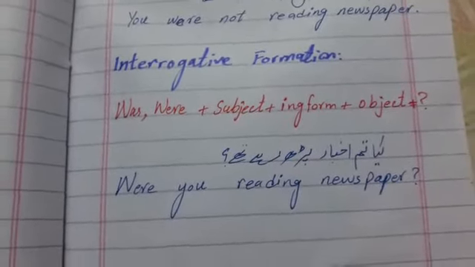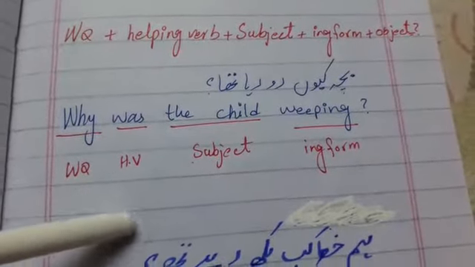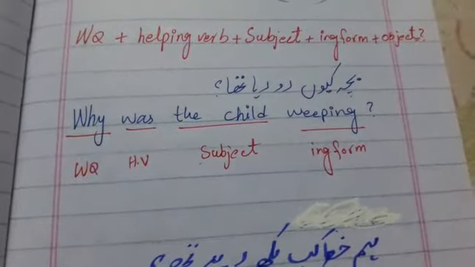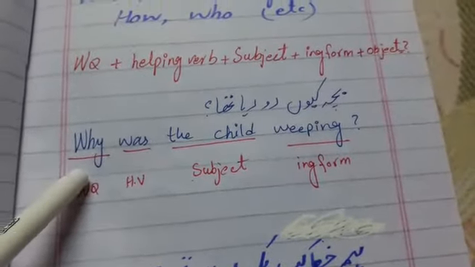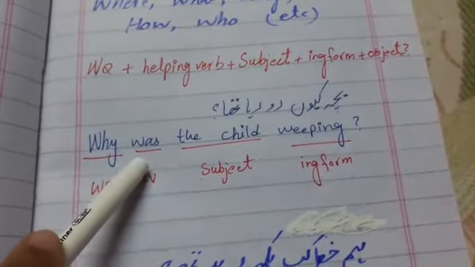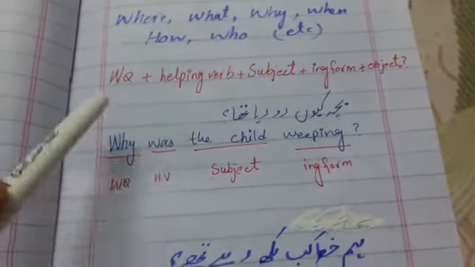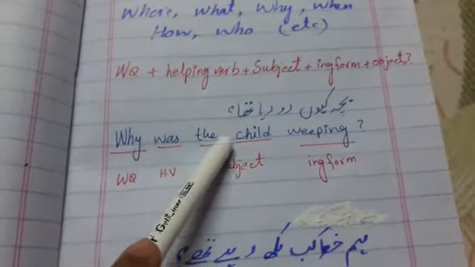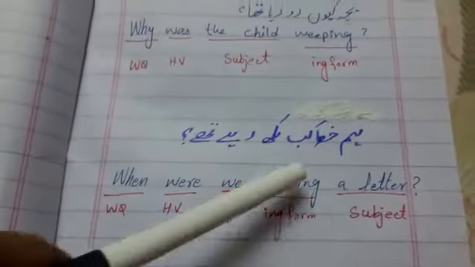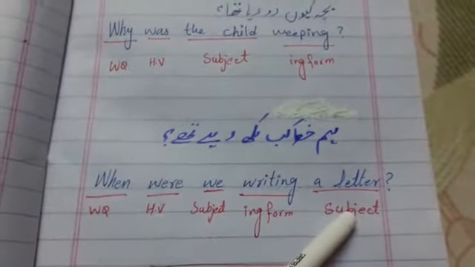There are also W's questions: what, where, when. This kind of question can be asked. Then first you will put the W's word, after that you use the helping verb. There is was, and if it is present continuous we use is, am or are according to the subject, and after that the subject, and after that the ing form and object. Like हम खत कब लिख रहे थे? When were we writing a letter?